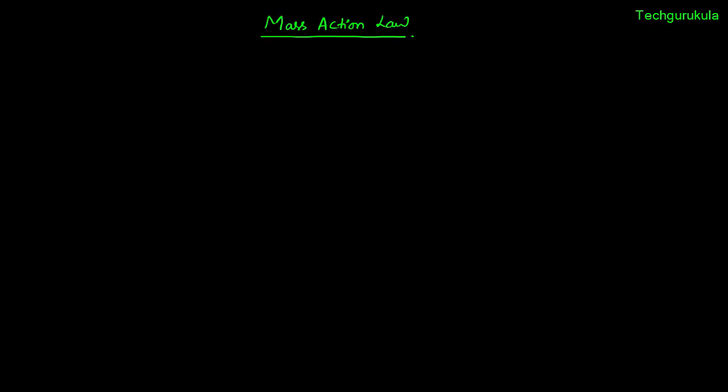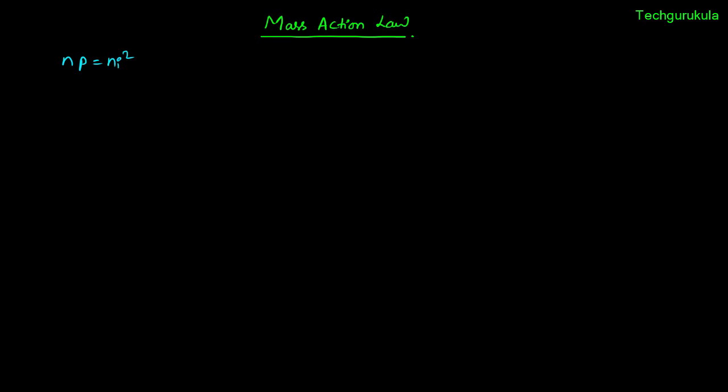In this video, we will discuss mass action law, or sometimes it is called law of mass action. And the way I remember this mass action law is N times P is equal to Ni square. This is mass action law pretty much. But in general, when people see this, they simply say, oh, this is true for intrinsic semiconductor. Mass action law states that this equation is also true for extrinsic semiconductor. Extrinsic, I mean N-type semiconductor or P-type semiconductor.